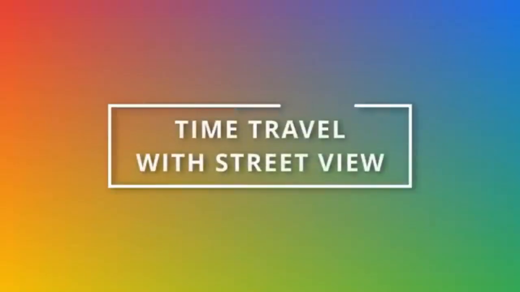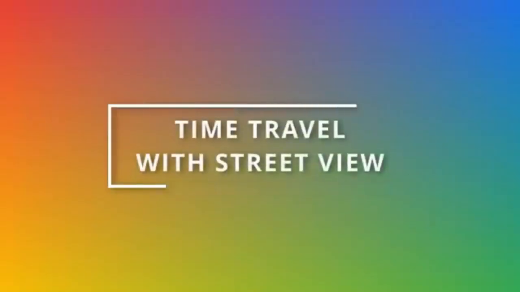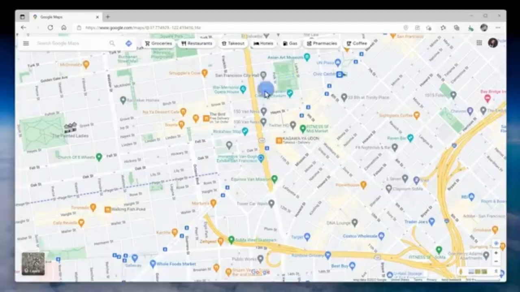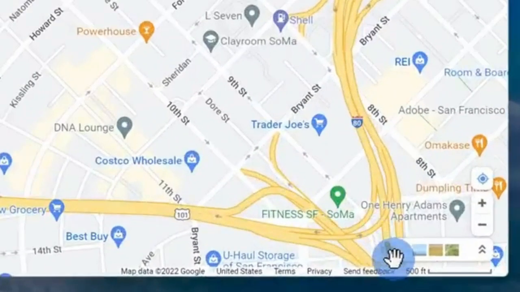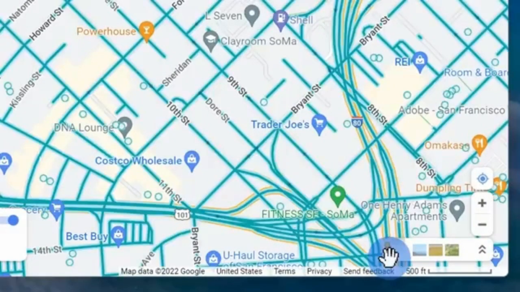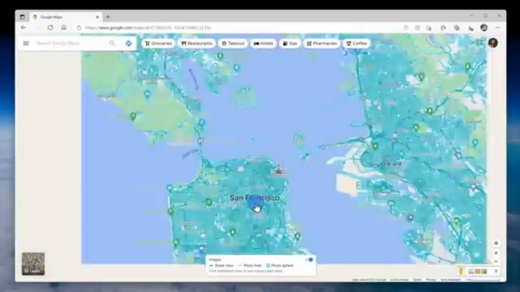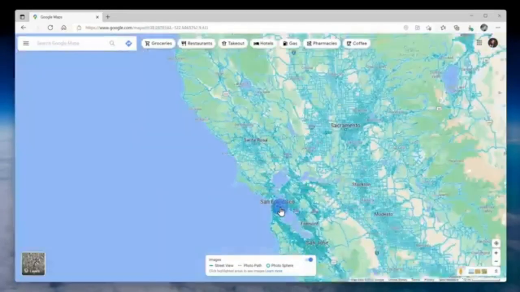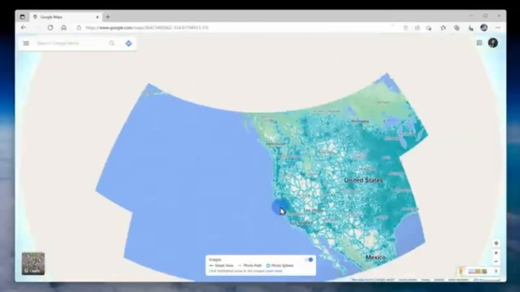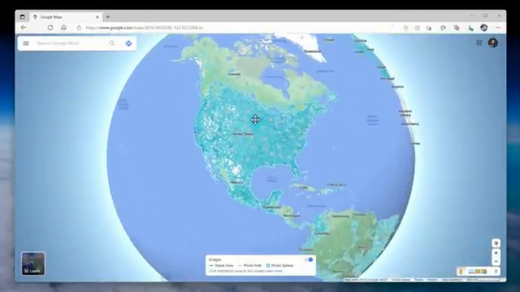At number 4, you can time travel using something called Street View History. To access Street View, you click on the little yellow person icon in the bottom right-hand corner. And then all of the different roads will highlight in blue indicating where Street View is available. And it's truly mind-boggling how many different roads Google has covered. Here when I zoom out, you start to get a sense for the massive scope of their coverage.